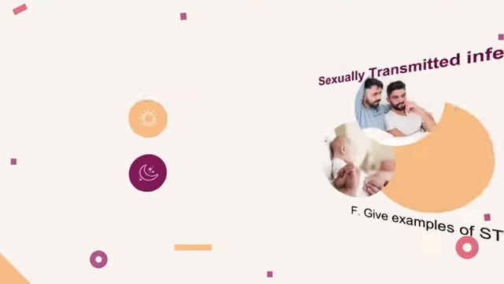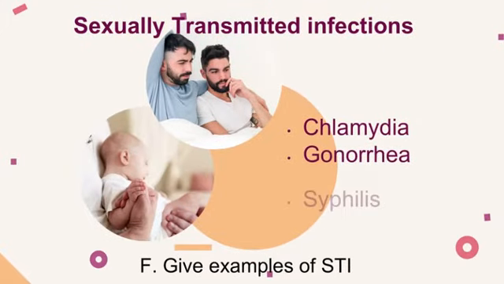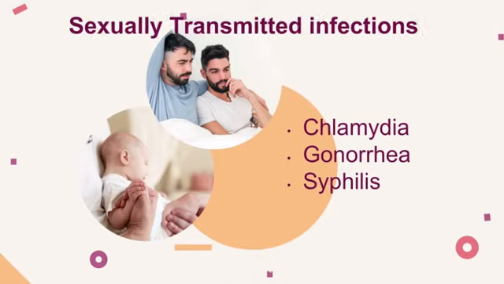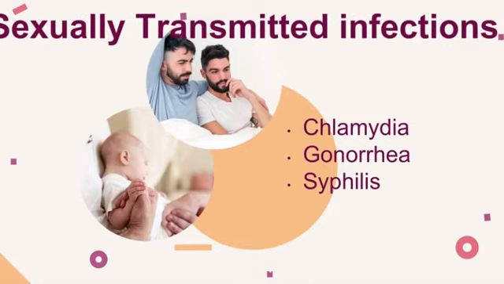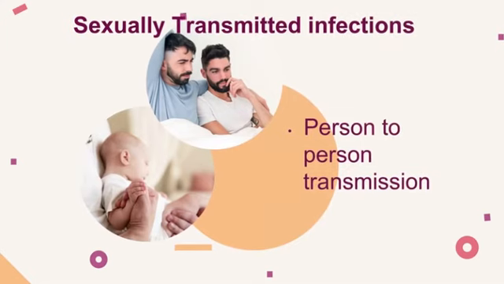Examples of STIs, or sexually transmitted infections, are chlamydia, gonorrhea, syphilis, and many other infections. You can prevent this by using forms of protection that can prevent human contact, just like condoms. STIs are a person-to-person type of transmission.